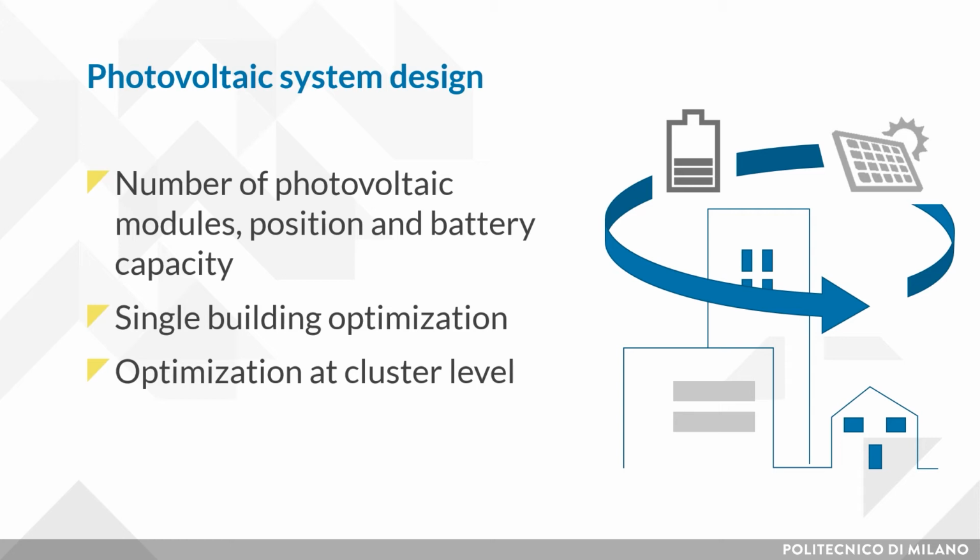Some of the surfaces available for PV installation could be shaded in some periods due to the presence of near obstacles such as trees or other buildings. If we optimize the PV system at building level, some buildings will have modules installed on surfaces suffering shading or with not optimal orientations. Thus, they will produce less energy. They will have a lower energy and economic output.